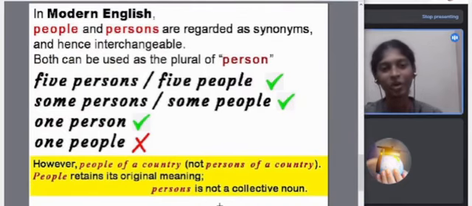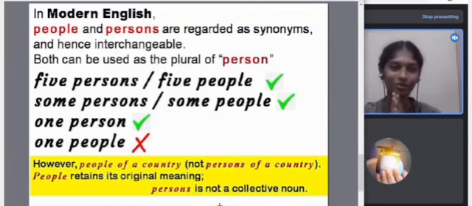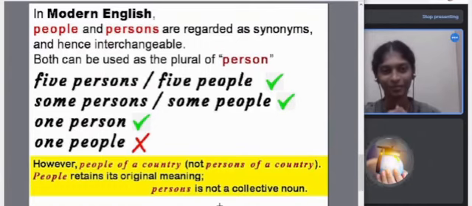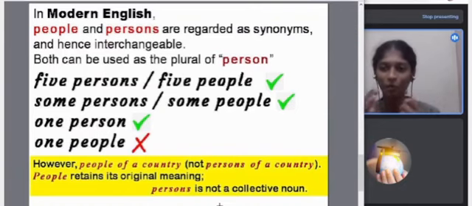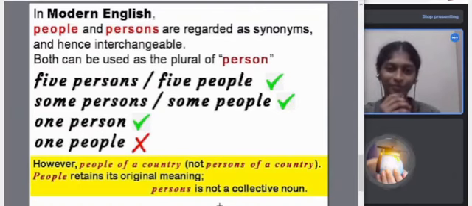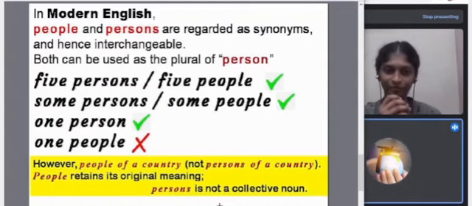So in modern English, people and persons are regarded as synonyms, and hence they are interchangeable. So right now we can use both. Both can be used as the plural of person. So in today's day, we can use it either way. We can say five persons or five people, as opposed to the older English, what was taught before. So 5 persons or 5 people, some persons or some people, but it has to be plural.